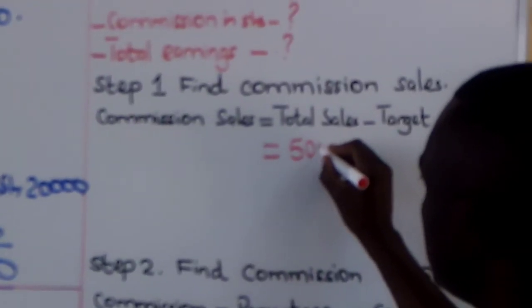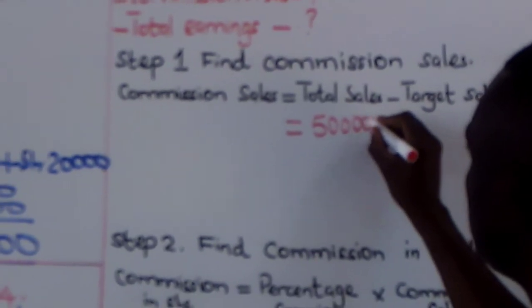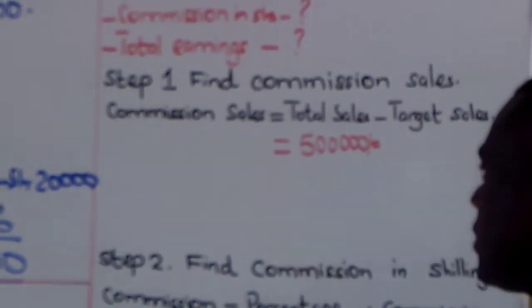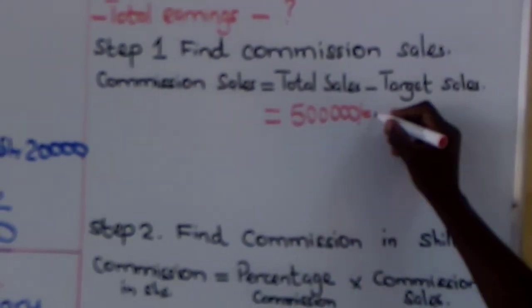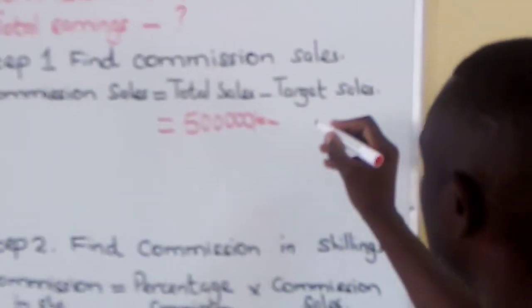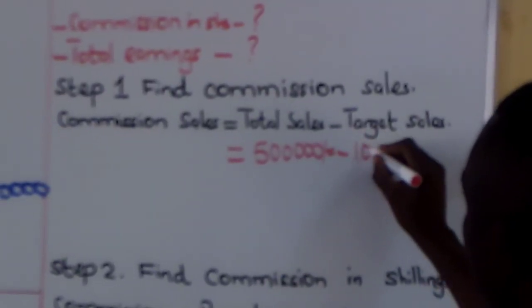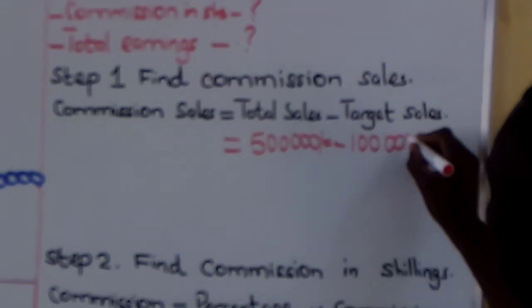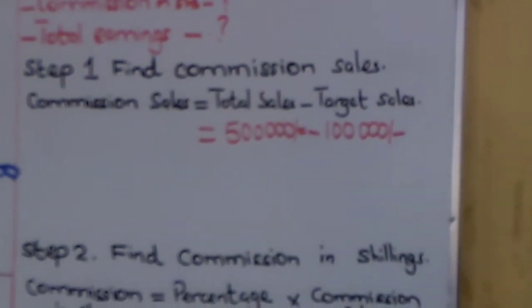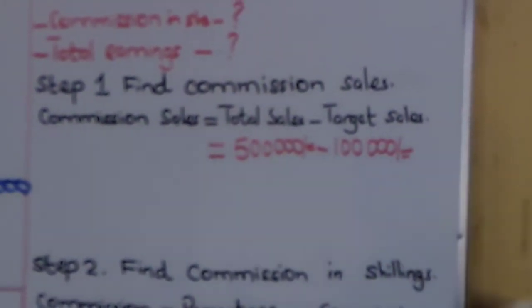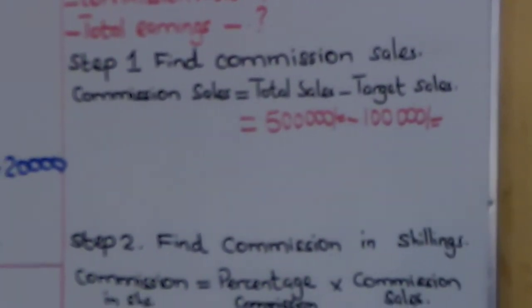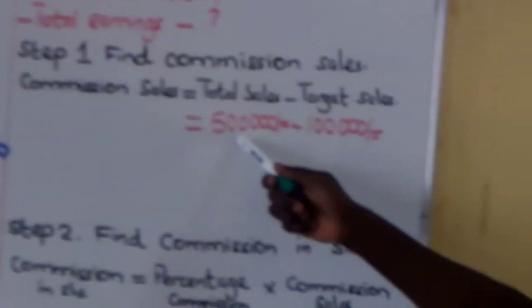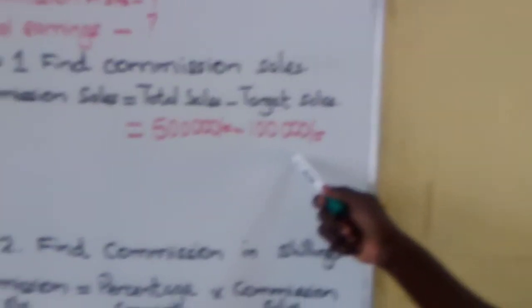So total sales here are 500,000 shillings. That's total sales. Target sales here is 100,000 shillings. So what do we get when we subtract 500,000 minus 100,000?